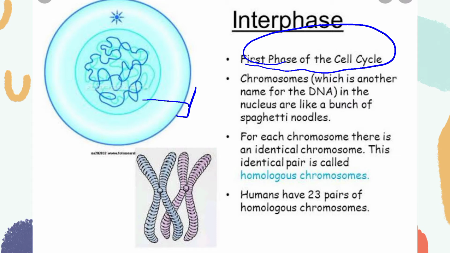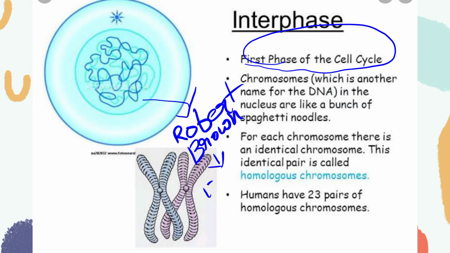Who discovered the nucleus? The nucleus was discovered by the scientist Robert Brown in the year 1831. And this is called the centriole.